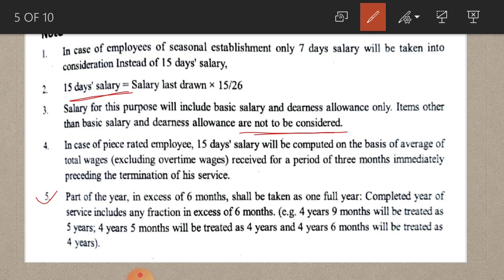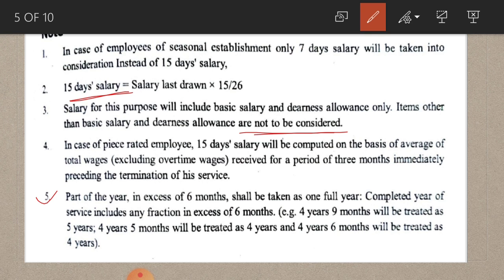For example, if he is working in an organization for 5 years 7 months, you have to consider that 5 years 7 months as 6 years, because here excess of 6 months is there. That is why if there is only 6 months, you have to consider it as 6 years. If there is 4 months, you have to consider it as 5 years only. You cannot consider month for this purpose. You have to round up that months to one full year.